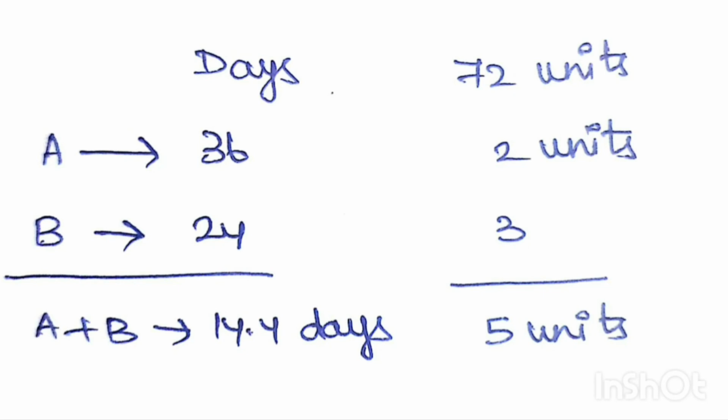Here the question says A takes 36 days to complete a work and B takes 24 days to complete the same work. Now we are going to take the LCM of both the numbers, that is 36 and 24, which is 72. 72 divided by 36 is 2 and 72 divided by 24 is 3. If A finishes 2 units of work and B finishes 3 units of work, together they will finish 5 units of work every day. So 72 divided by 5 equals 14.4 days. So if A and B work together, they will finish the full work in 14.4 days.